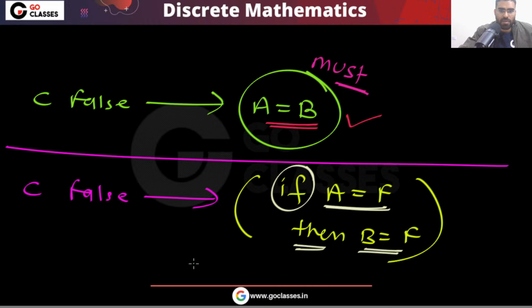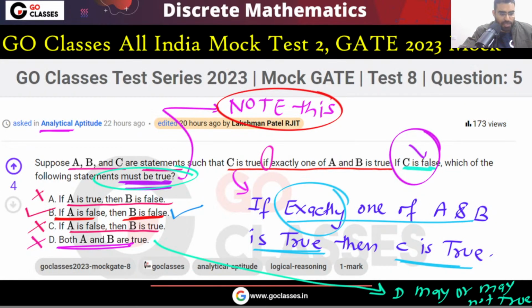Very simple. Similarly, this option is also correct. If A is true, then B will be true because they must be the same. So if A is true, then B must be true. Okay, so this is your question. Is this clear? Atharva, GATE 2023 aspirant, is this clear? Utsav and Akash are saying that we should put this in the category of easy. So you can see that this is an easy question.